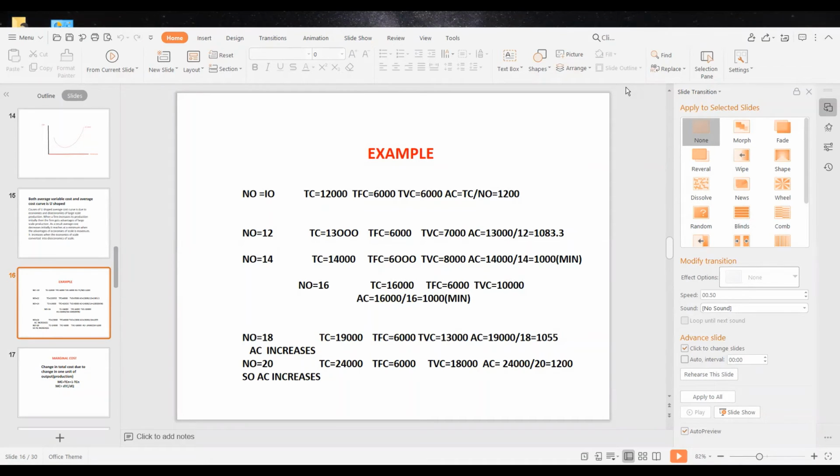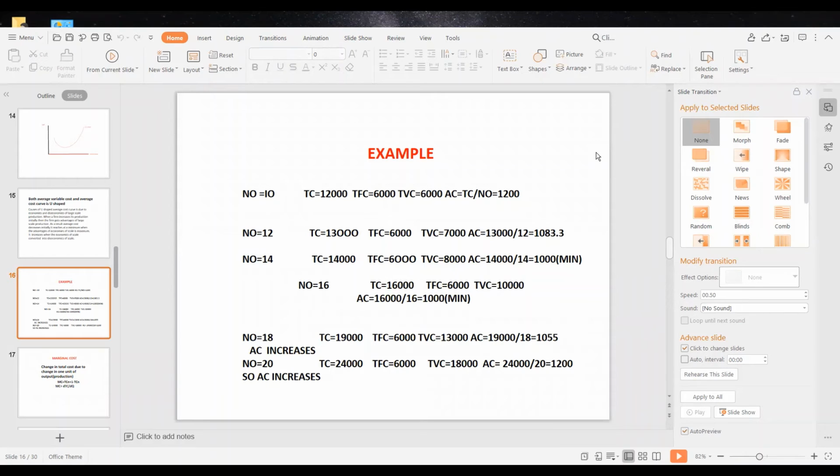Here, let us suppose a family. There are 10 family members. Total cost is 12,000. Total fixed cost is 6,000 and total variable cost is 6,000. And average cost is obtained by dividing total cost by the number of family members, that is 1200.